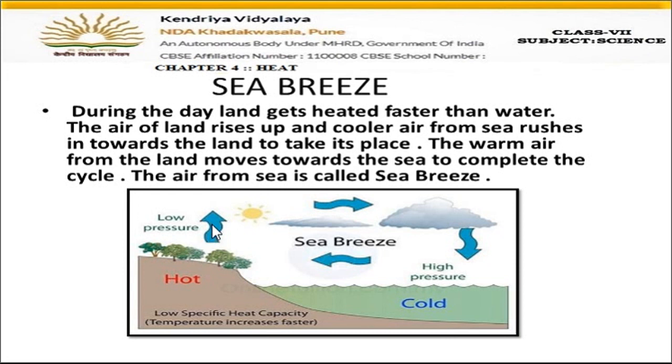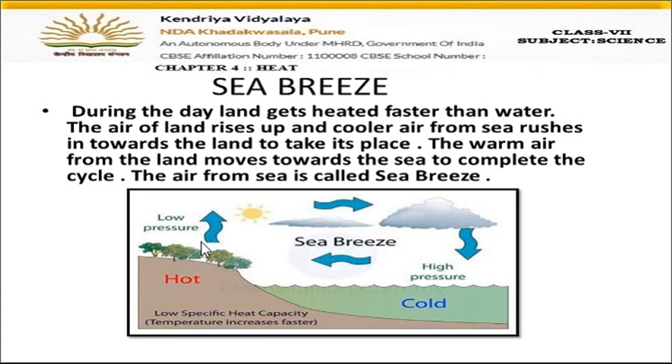This arrow shows that the air over the land will become hot and rise up. When it rises up, what will happen, children? The air here will reduce, because air is moving up. When the air reduces, the air pressure will also become low. That's why it is written low pressure here. Hot air will move up, and a low pressure area will be created.